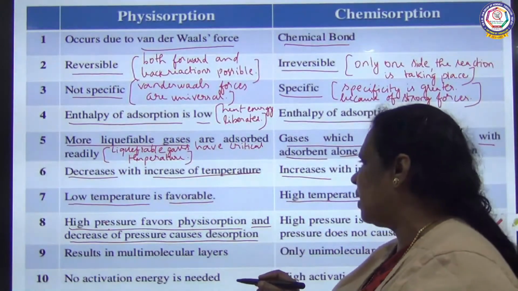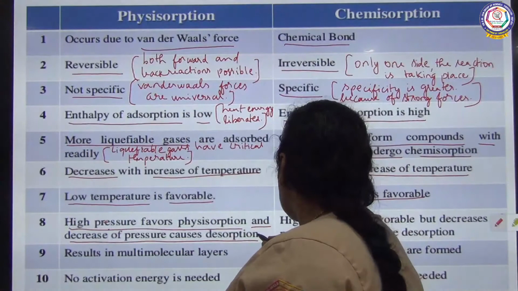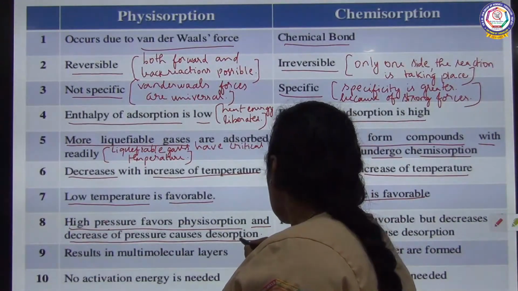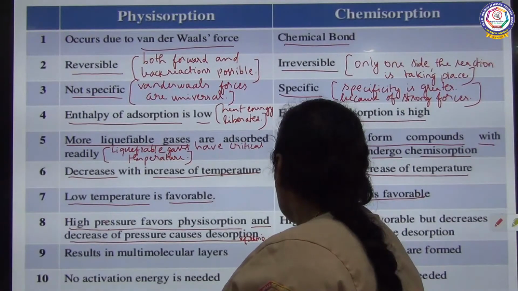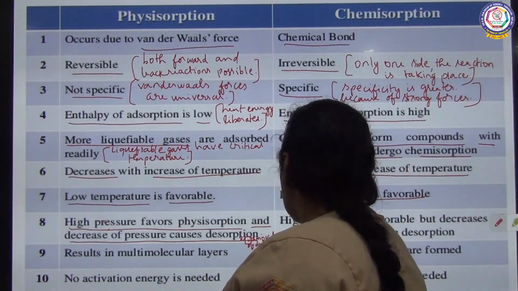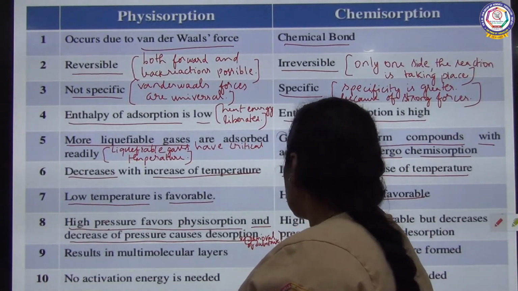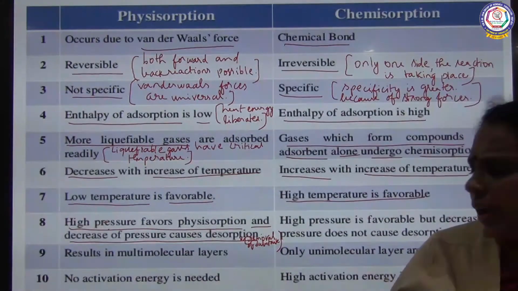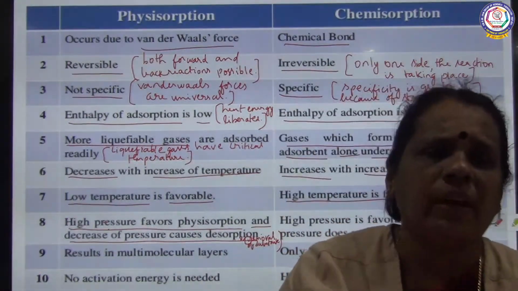What is desorption? We have seen that desorption is nothing but removal of the substance at the surface.